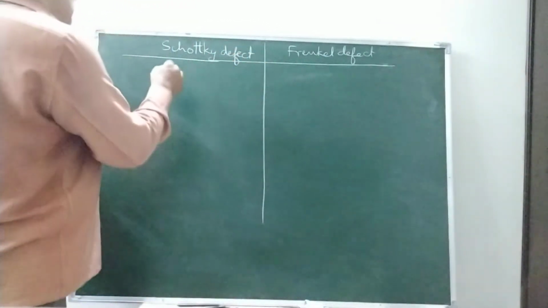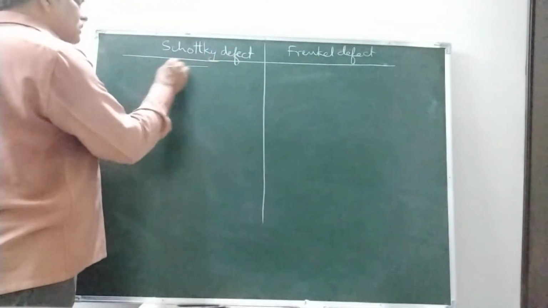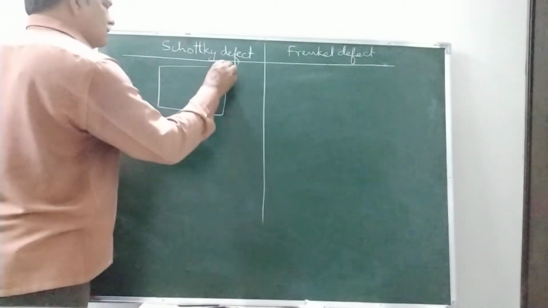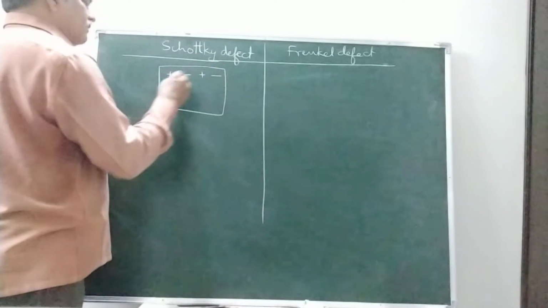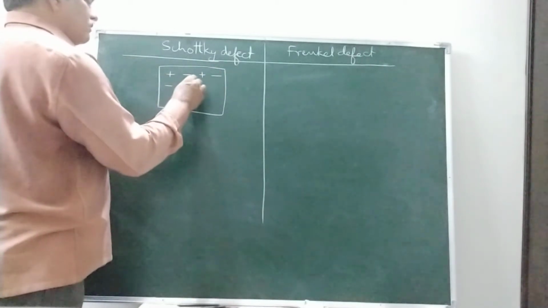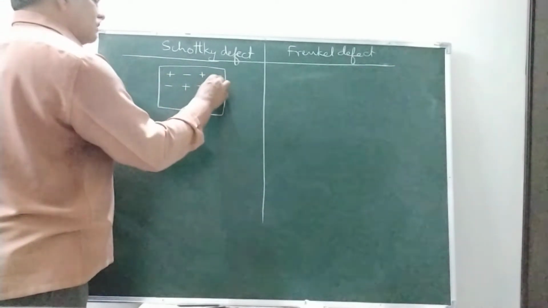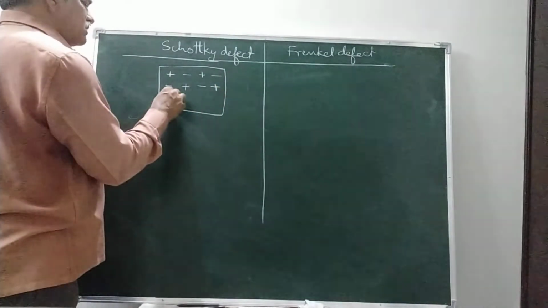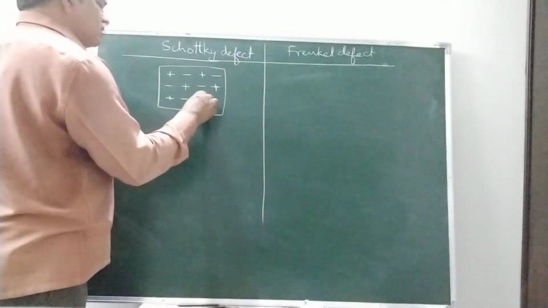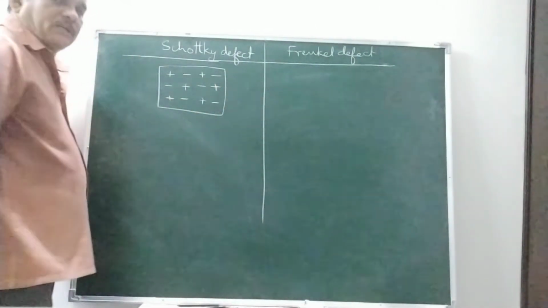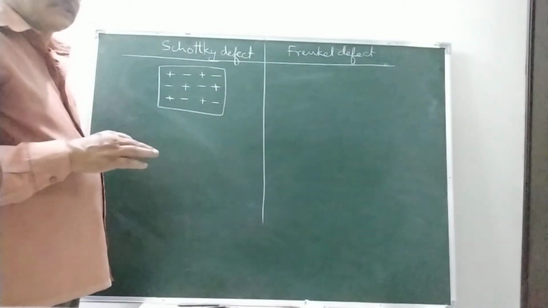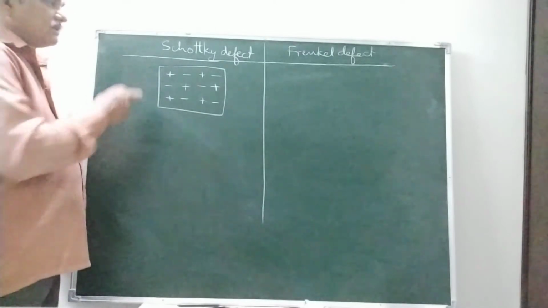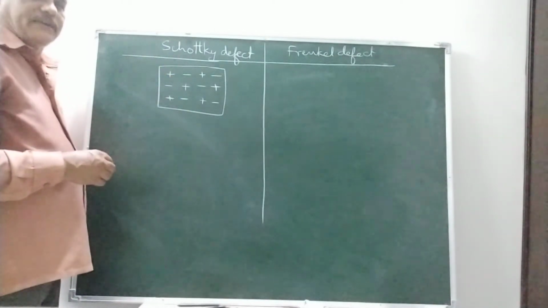So, take a compound like this. Positive ion, negative ion, positive ion, negative ion. Negative ion, positive ion, negative ion, positive ion. Positive ion, negative ion, positive ion, negative ion. If equal number of cations and anions miss from the crystal, then it is called a Schottky defect.